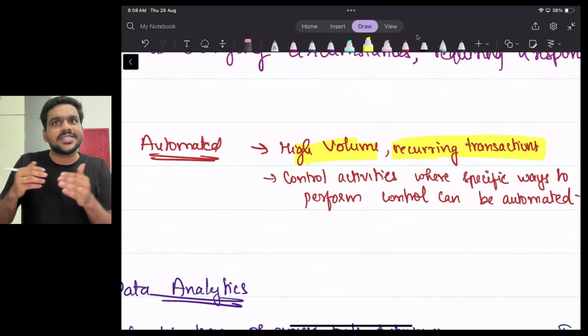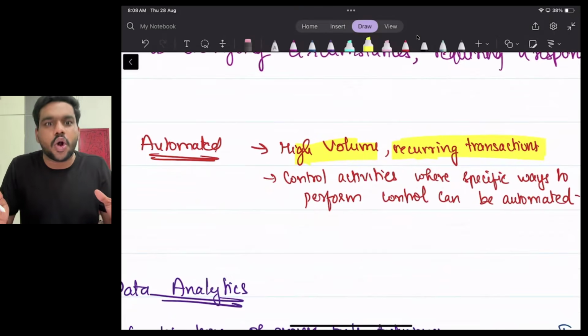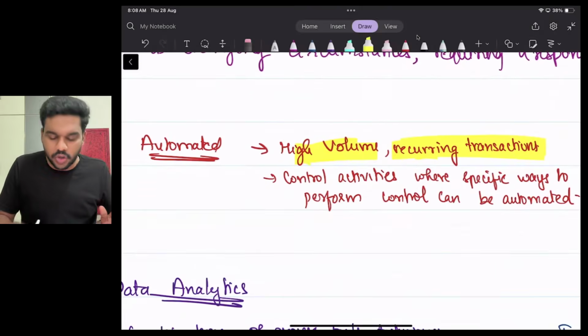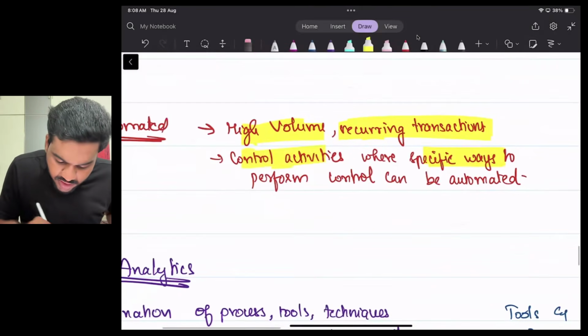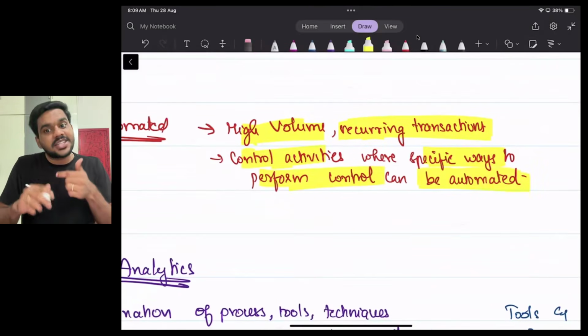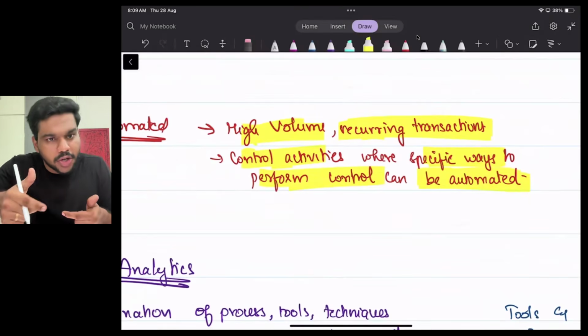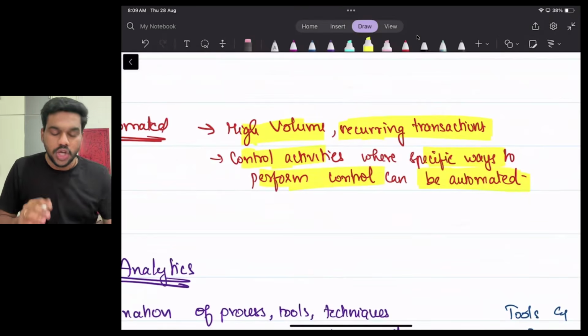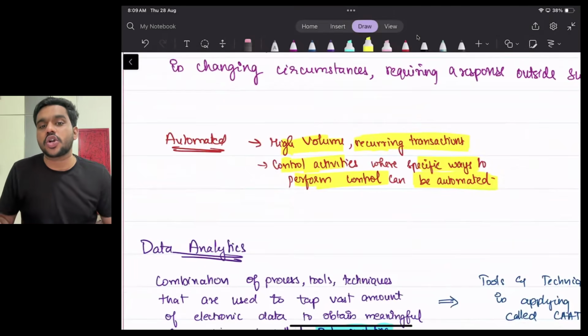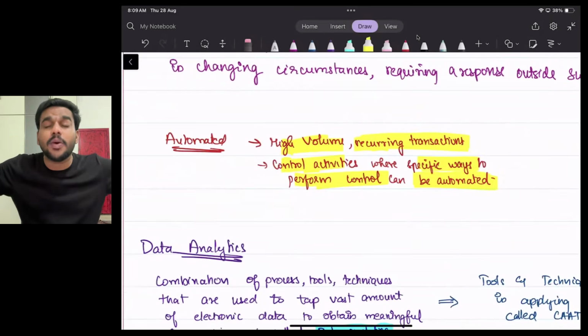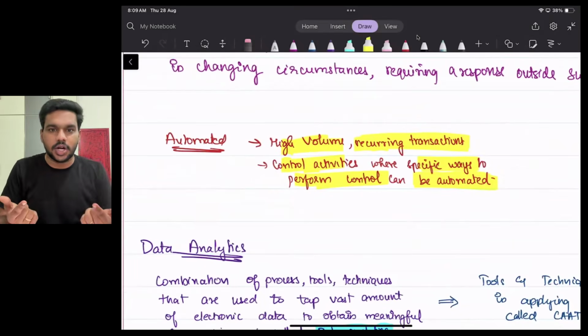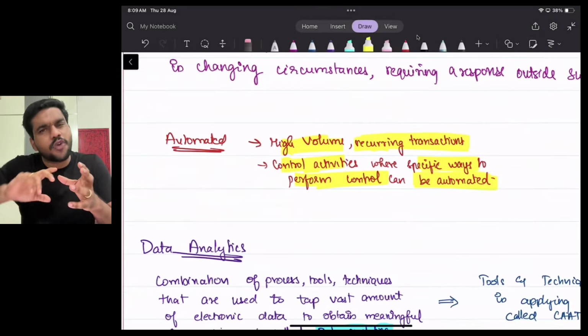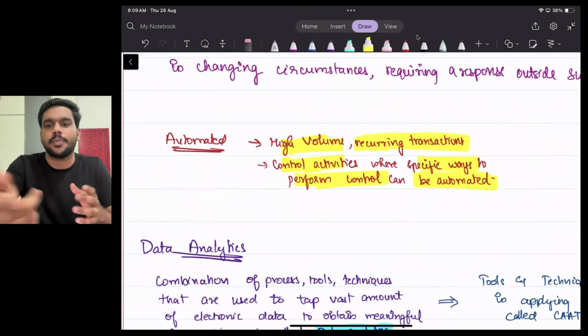Okay. When there is a situation where you can develop an automated control, always go for automated control. Control activities where specific ways to perform controls can be automated. If there is a possibility to automate a particular control, always go for automated control. So what are the situations where you can go for automated control? When there's a huge volume of recurring transaction, go for automated control. Whenever there's a possibility of automating a particular control, go for automated control.